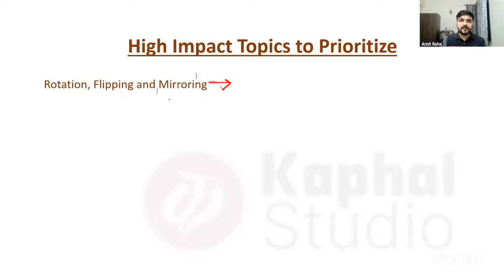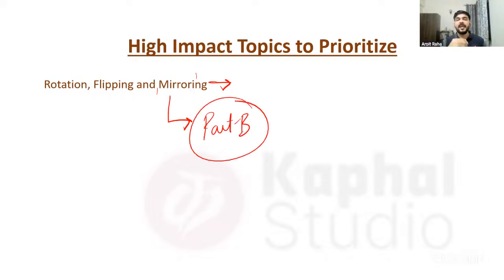In fact, this topic is one of the most important topics for part B as well, because in part B there can be certain things where you need to see that if you have to take one perspective, then how that thing would look. If it is a little tilted, how that thing would look. Sometimes in the question they even describe that you have to show an object which is tilted that way or something like that, right? So this is a very, very imaginative topic, and whatever topic is imaginative, it becomes very important for part B as well, and also very, very important for part A.